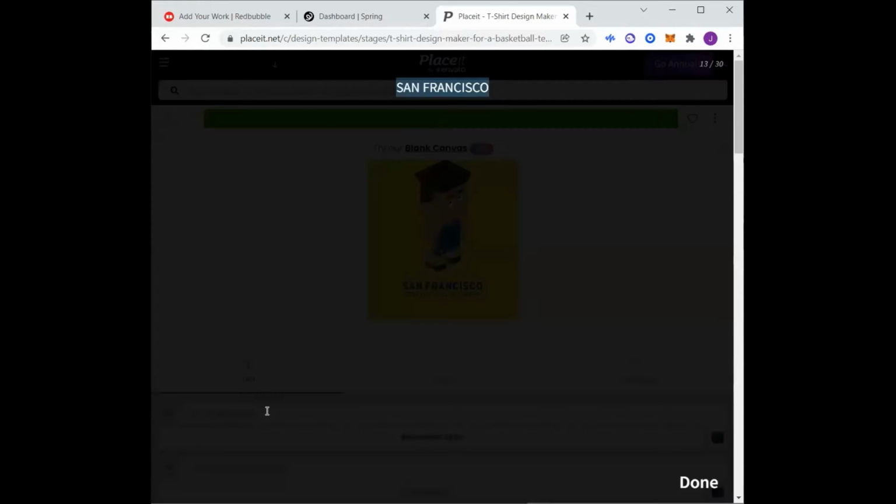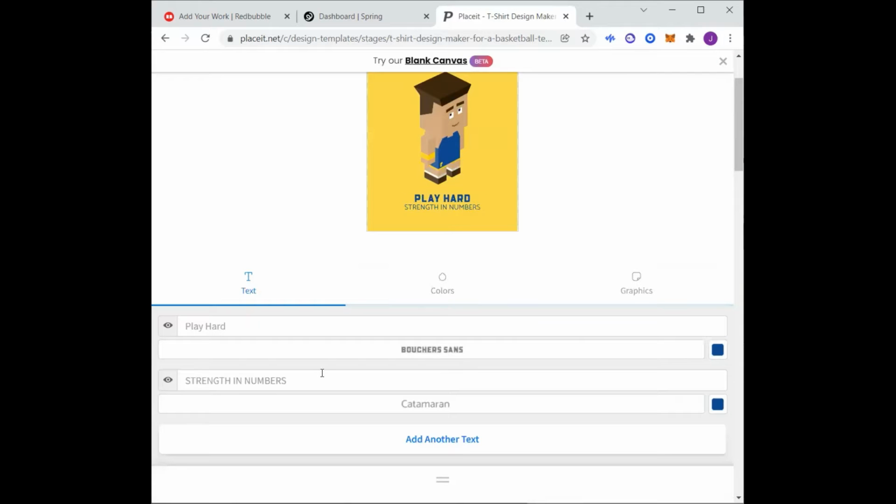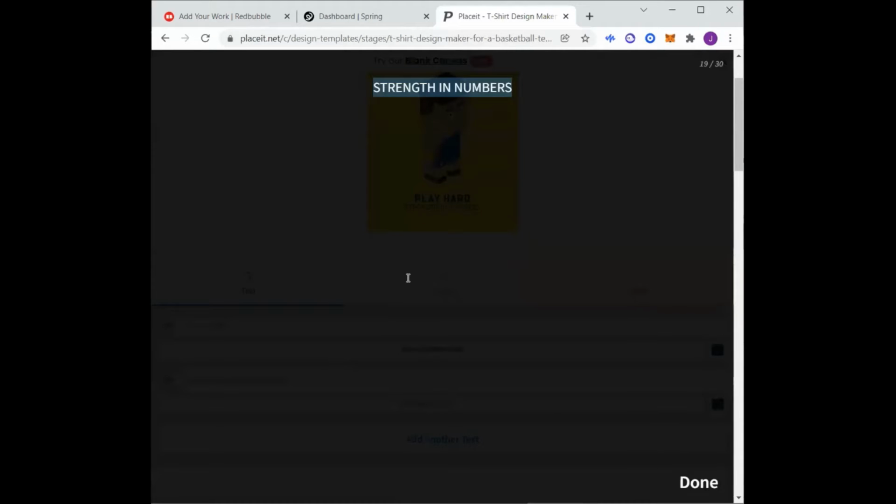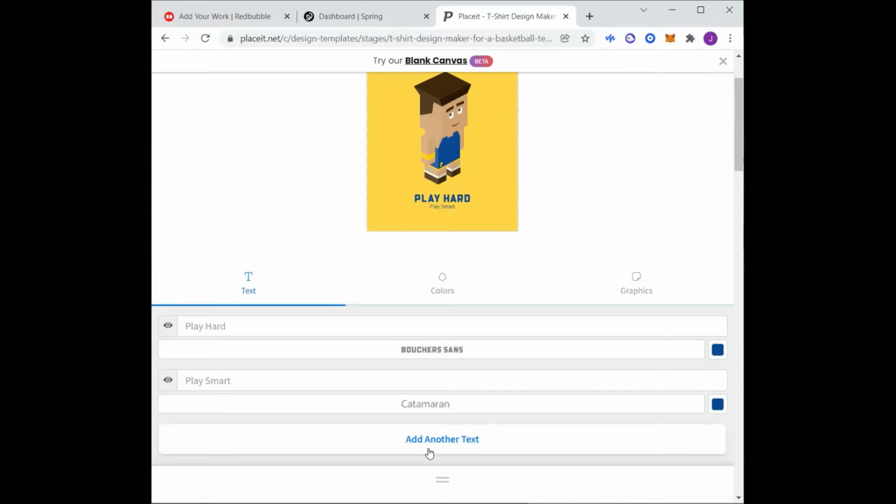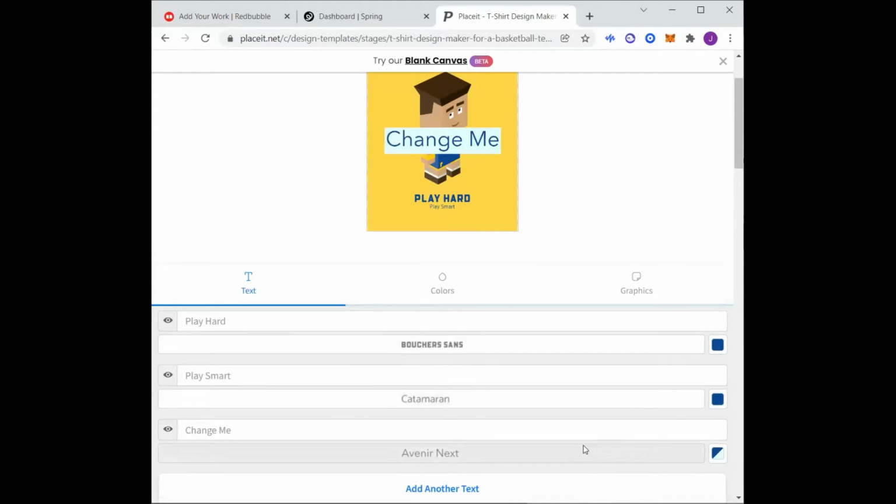So I'm going to say, and that's going to be the first line. And the second line is going to be, typing skills here. Smart. If you can get this out of the way, there it is. And you know what? I'm going to add another one, and I'm going to probably change the font on that one too, just so we know. So I'm going to go ahead and just change it anyways.